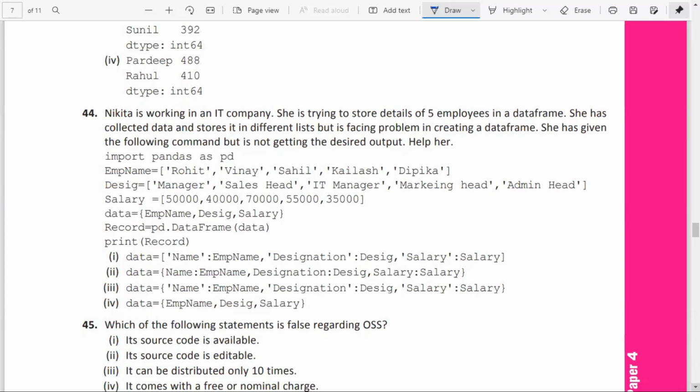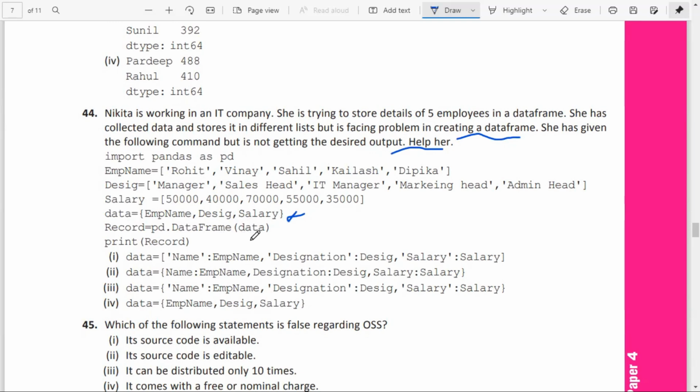Question number 44. Nitika is working in an IT company. She is trying to store details of 5 employees in a data frame. She has collected data and stored it in different lists, but she's facing trouble creating a data frame. She has given the following command, but is not getting the desired output. Help her. So this is the data: import pandas, employee name, designation, salary. Data is equal to, this way we cannot call the dictionary. Record equal to pd.DataFrame(data).